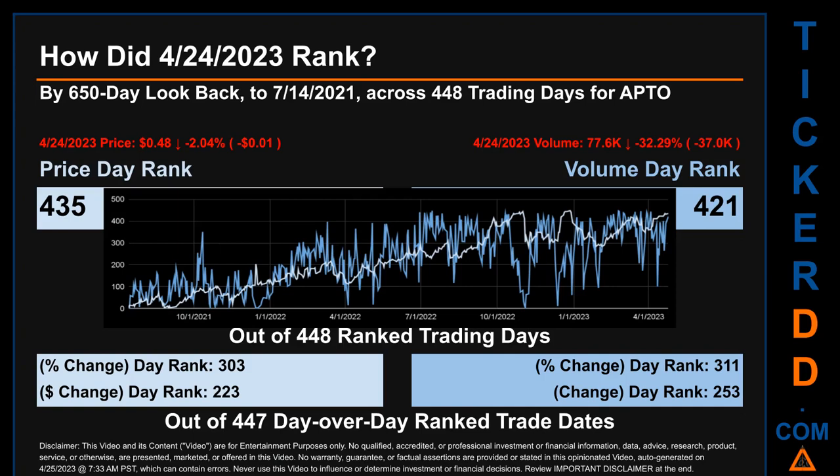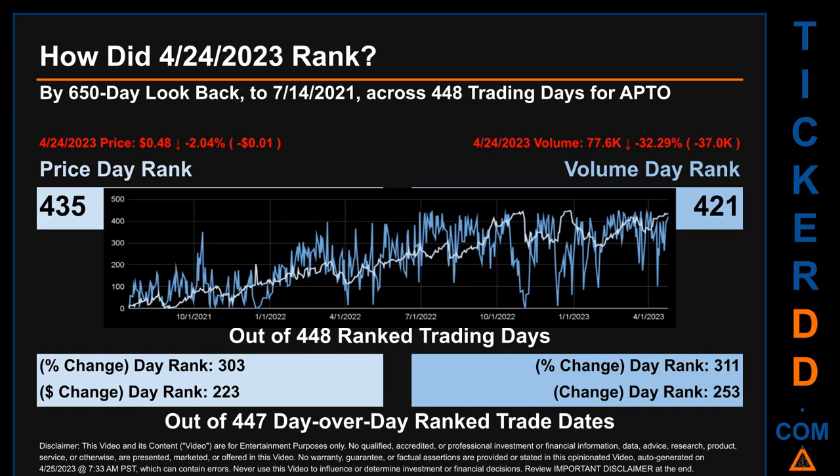By 650 calendar day look back to July 14, 2021, across 448 trading days, April 24, 2023 price ranked 435 while its volume ranked 421. Each of the 448 trading days were ranked amongst themselves by highest end-of-day price and volume, with a rank of 1 being the highest and 448 being the lowest ranked day.